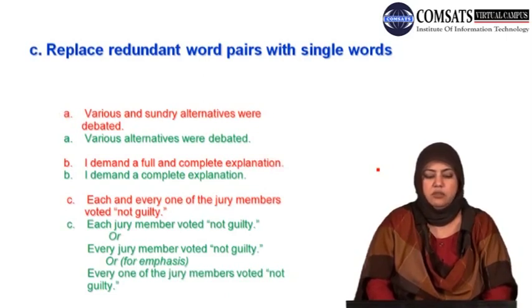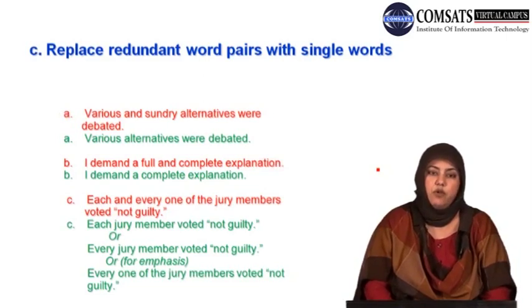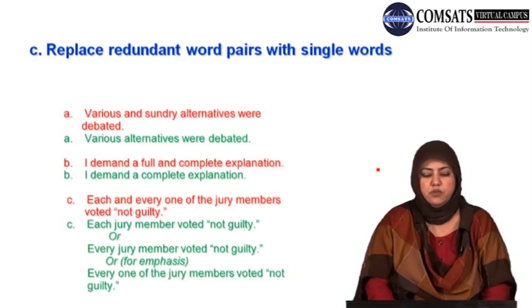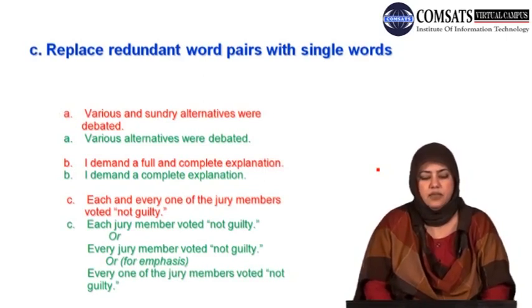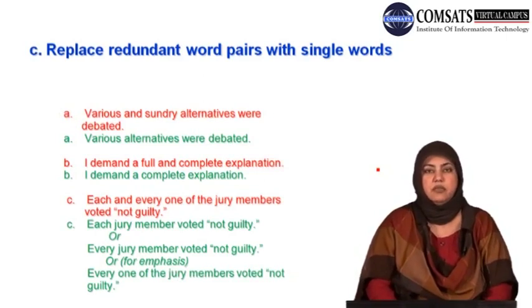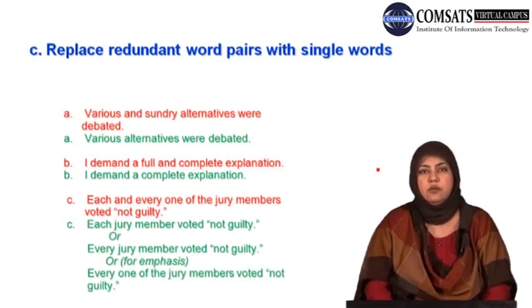दूसरा ऑप्शन है every jury member voted not guilty. आप इन दोनों में से कोई भी एक कर लें. या फिर if you want to emphasize more, तो for emphasis you can say every one of the jury members voted not guilty. लेकिन each and every one जो है ना, you do not need to use this. This would be a repetitive presentation of the idea.